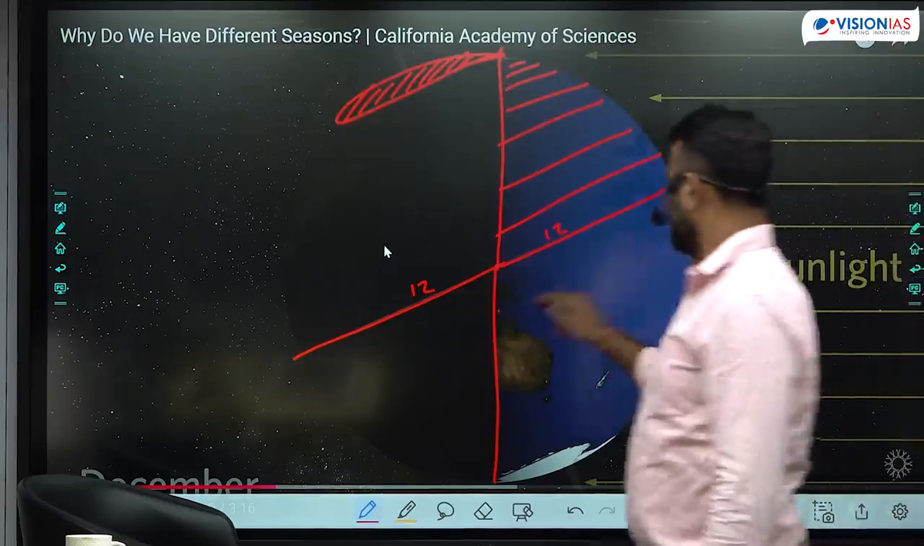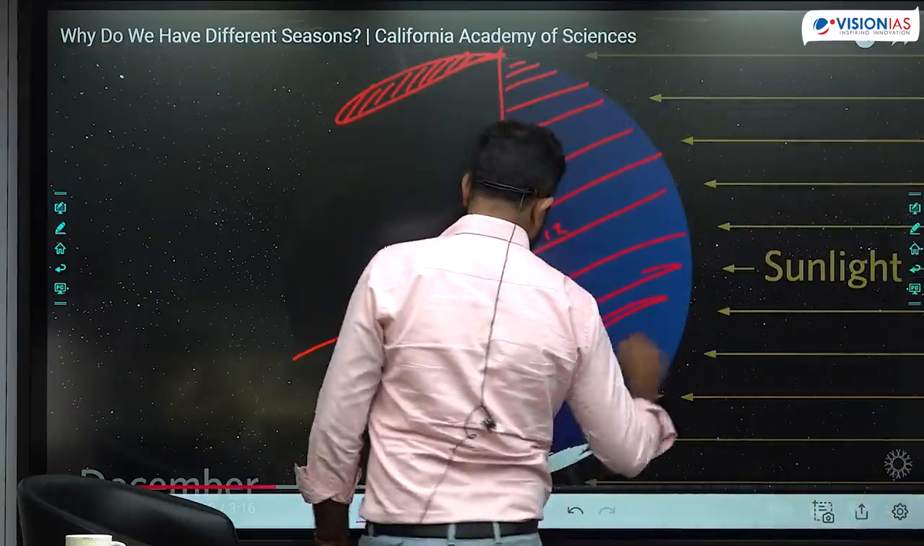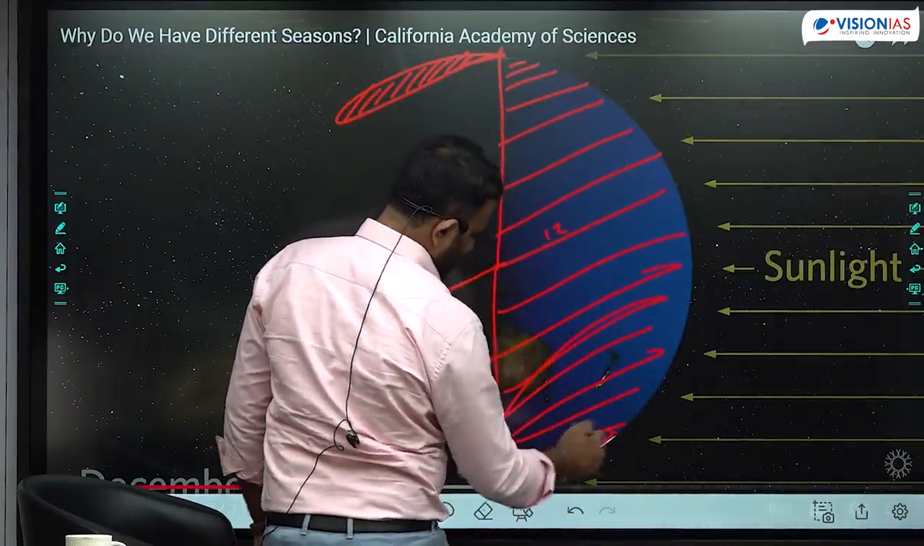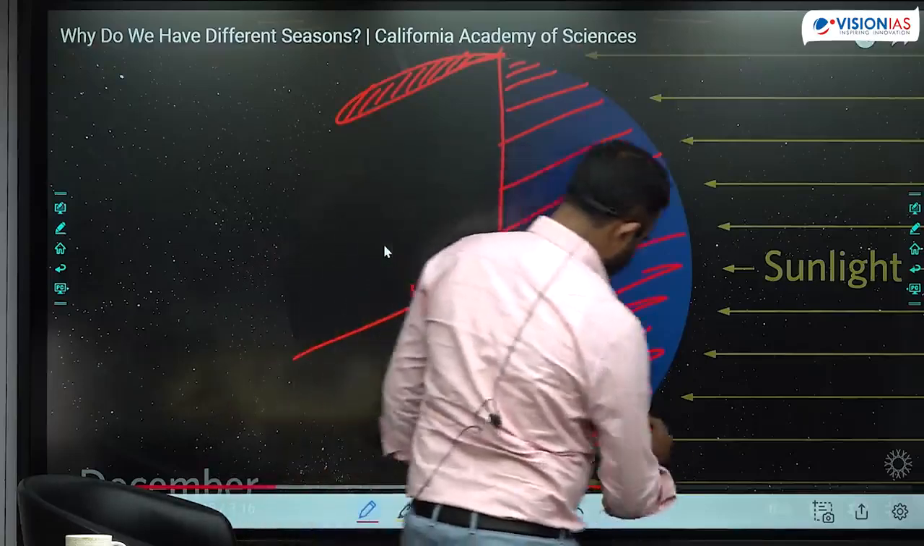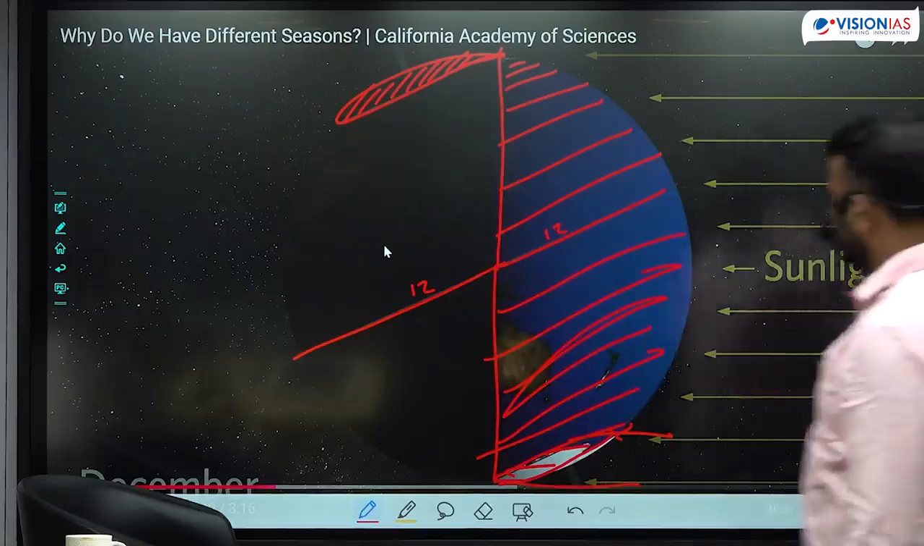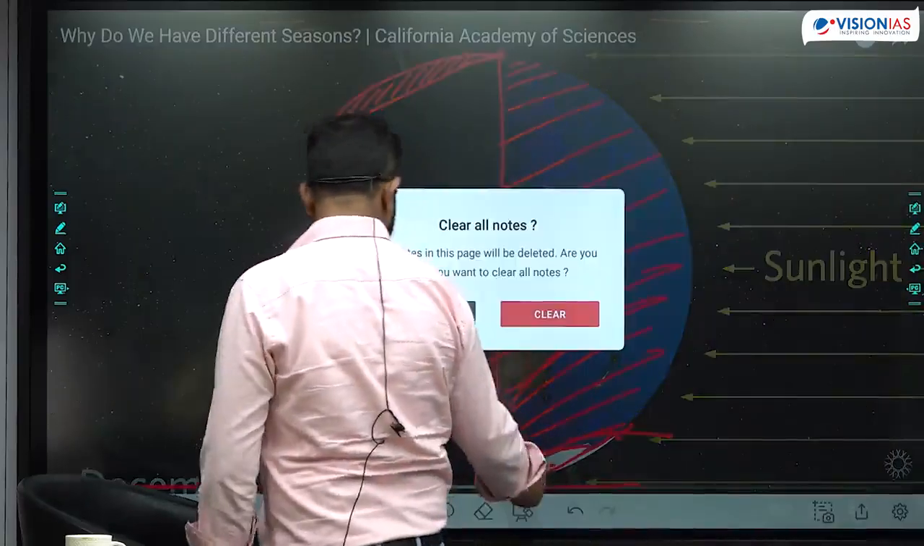Whereas in the southern hemisphere, length of the day is increasing. It increases, increases, increases, and all the regions beyond the Antarctic Circle are experiencing polar day, 24 hours of sunlight. Okay, where is the highest intensity sunlight? Tropic of Capricorn. This is where the Tropic of Capricorn is.